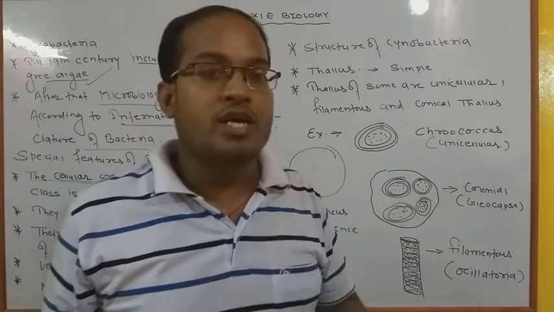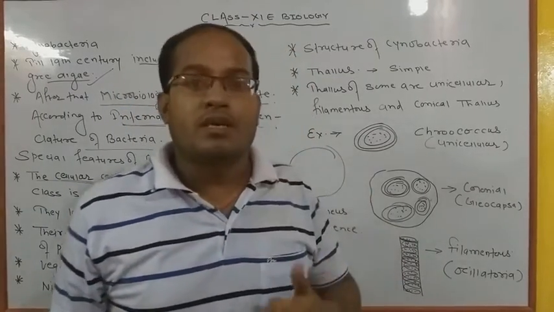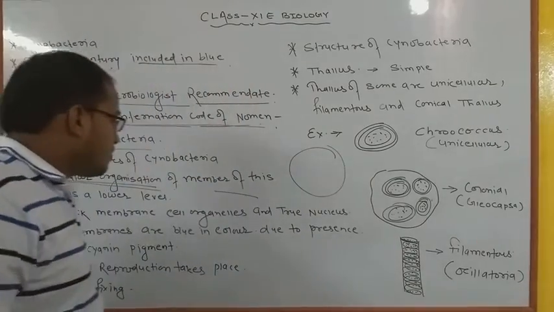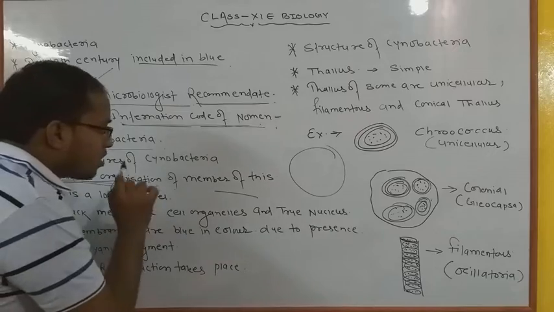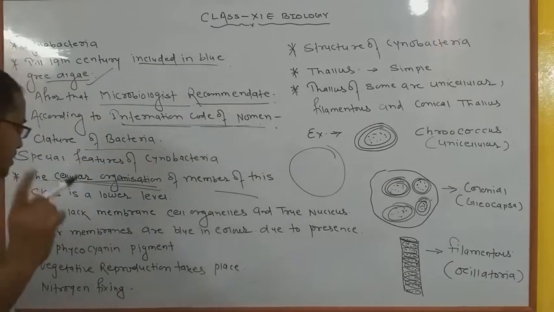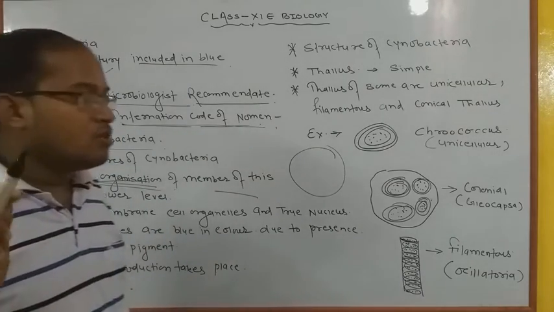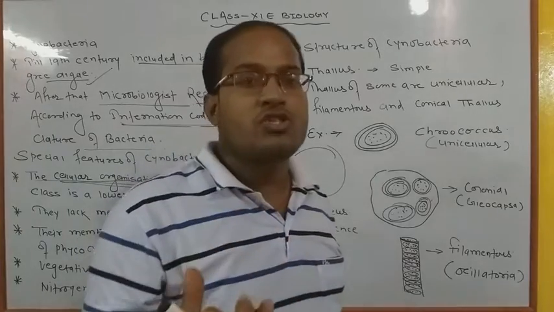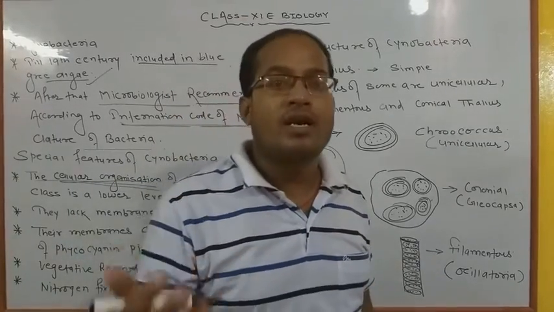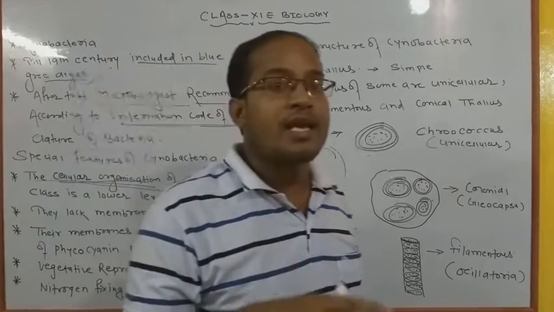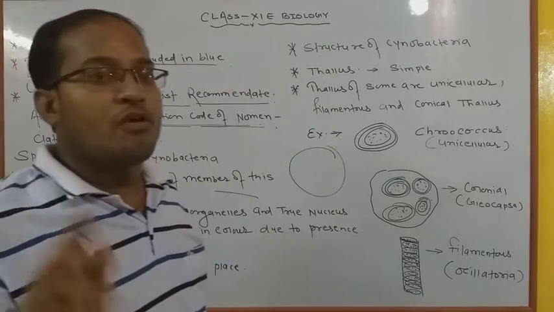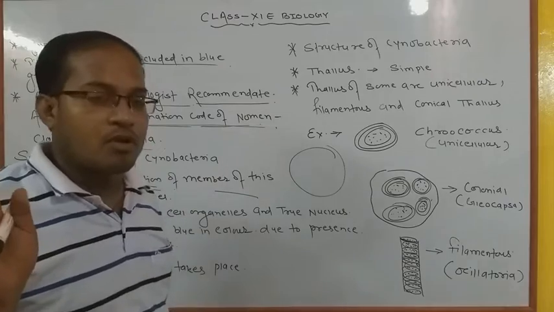I already told you the meaning of incipient nucleus. Most important point: their cellular organization is at a lower level, not highly modified, because they are primitive prokaryotes and they carry their genetic order from their past age.